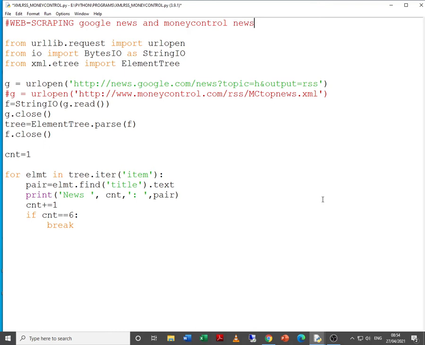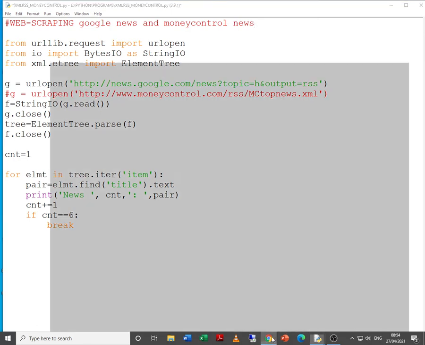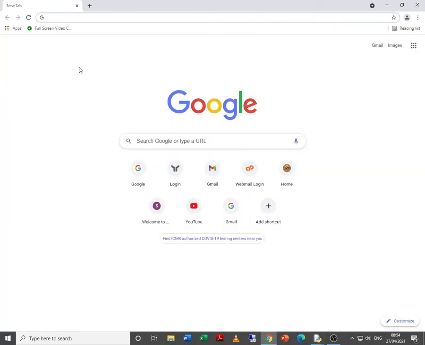Now, first of all, when you want to extract some data from a news website, basically, just let me recollect what is web scraping. Web scraping is extracting data from the web. Generally, a good practice is to extract the data that is available publicly.